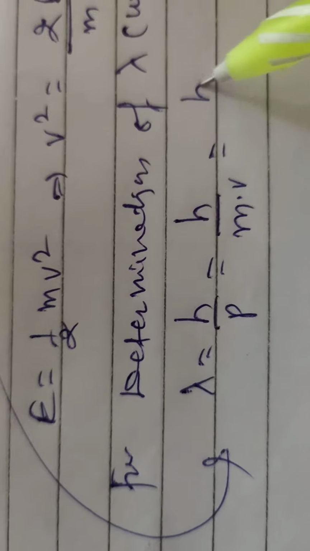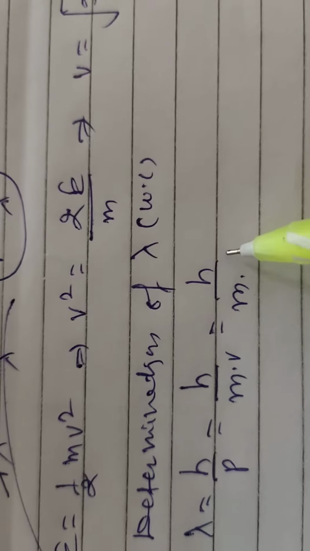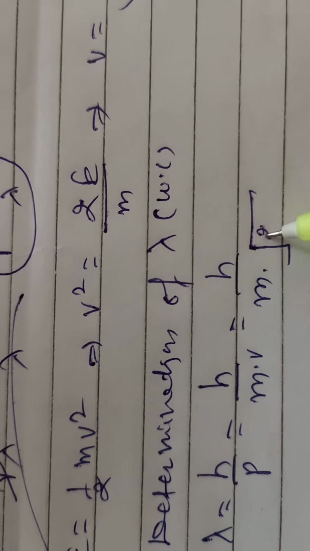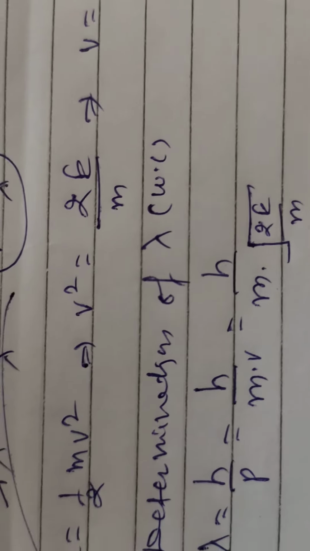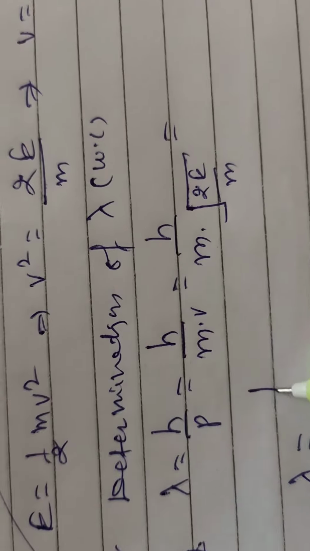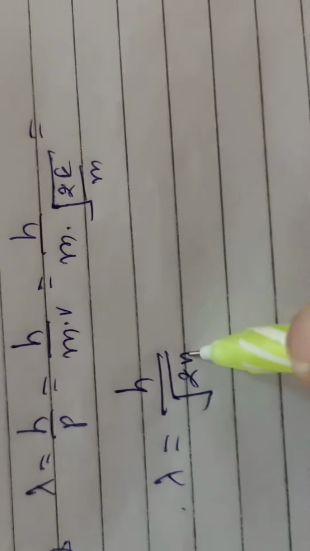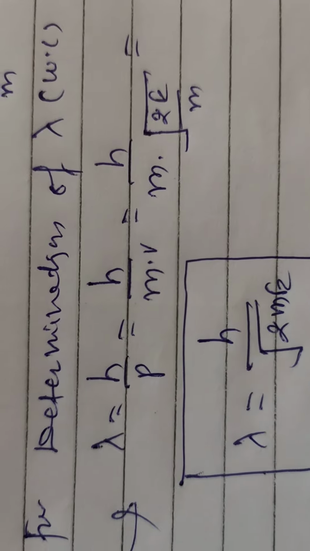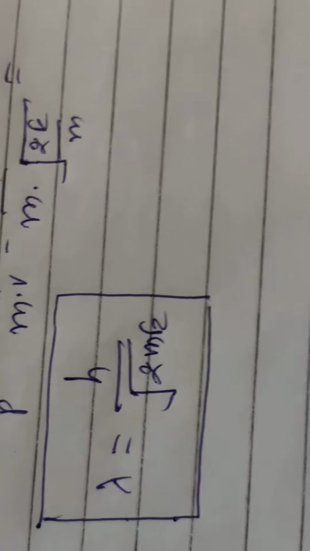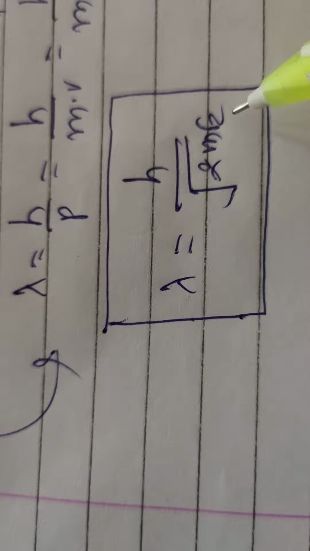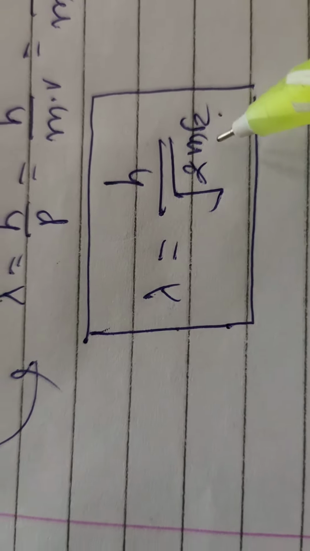Now h upon m, and the value of v is under root of twice E upon m. After solving, it will be h upon under root of twice m E. This is the wavelength of the particle given by de Broglie's hypothesis. Here E is the energy, m is the mass.